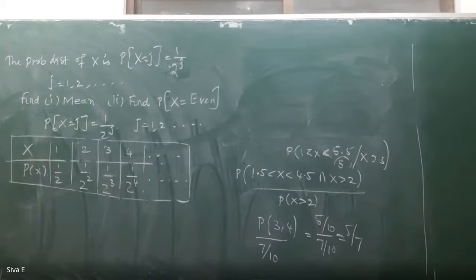Next, we have to find the mean. Formula for the discrete random variable E of x equals, can you tell me that?